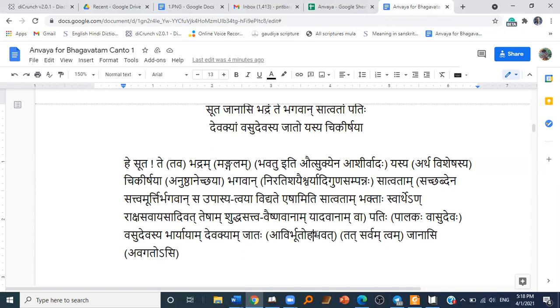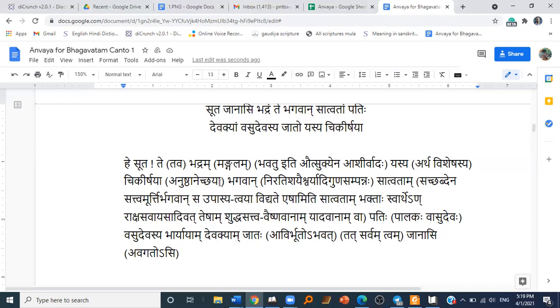He incarnated in Devaki, who was the wife, Bharya, of Vasudev. So such a Lord incarnated Anushtan Ichaya Artha Visheshasya, to perform a special purpose, to accomplish a special purpose. Artha Vishesha means special purpose, and Anushtan Ichaya means with the desire to accomplish that.